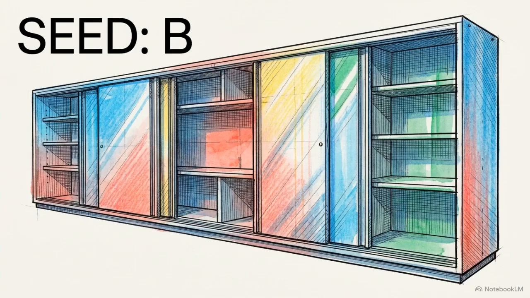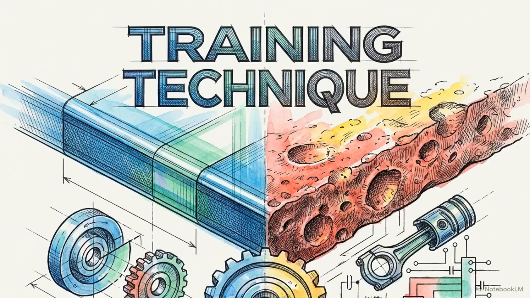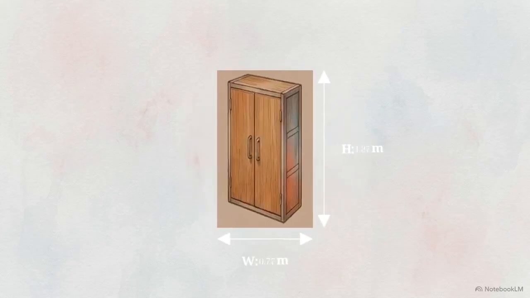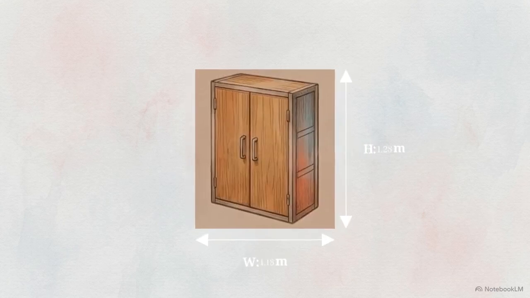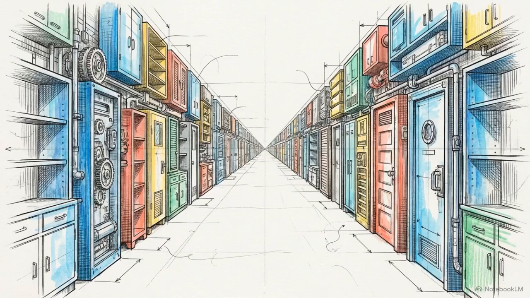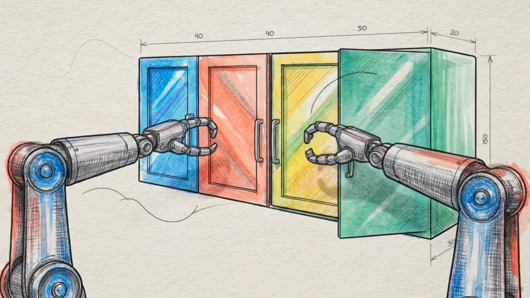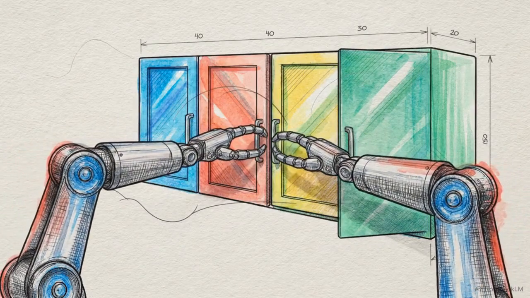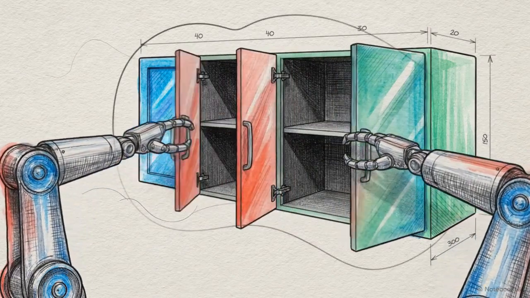running on high-friction tracks. This procedural capability drives a critical training technique called domain randomization. By constantly altering the visual textures, weights, and physical dimensions of the training assets, the system prevents the neural network from simply memorizing the exact dimensions of a single training cabinet. The procedural engine effectively creates an infinite, constantly evolving curriculum. It forces the AI to learn generalized manipulation strategies that work on any cabinet, rather than overfitting to one specific